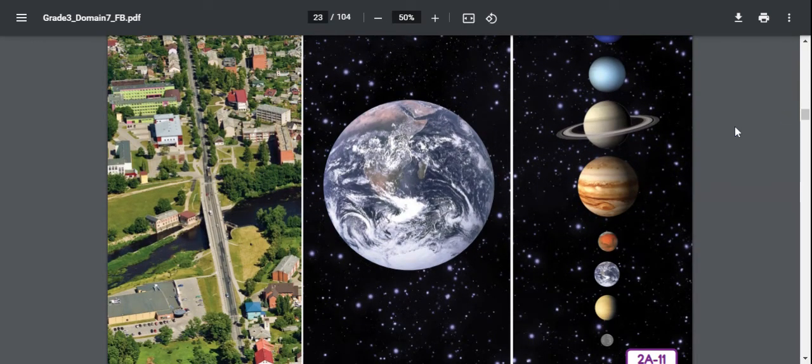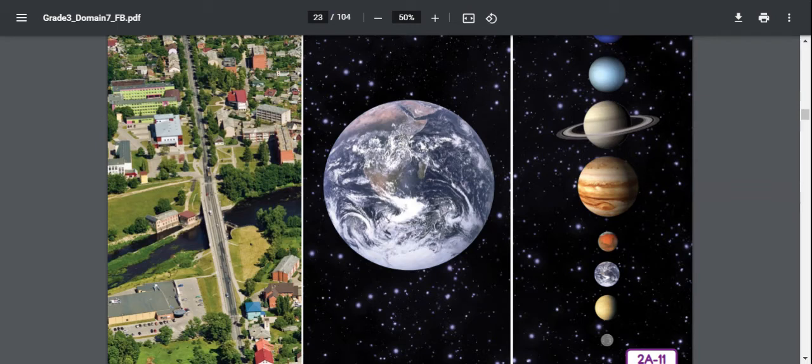So you know that you can describe our solar system as a very large neighborhood in space. It's made up of many interesting neighbors, including the sun, 8 planets, their moons, dwarf planets, asteroids, meteors, and comets. Our solar system is only one of many planetary systems in the universe, and it's a great place in the universe to live.